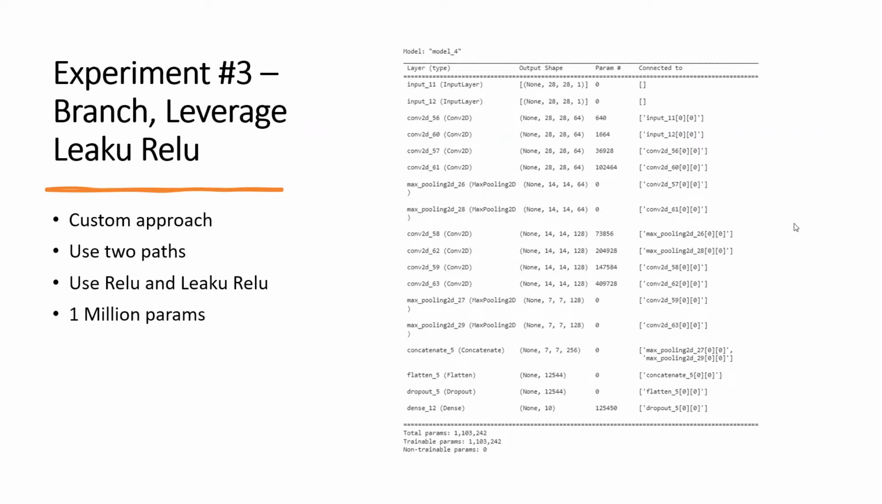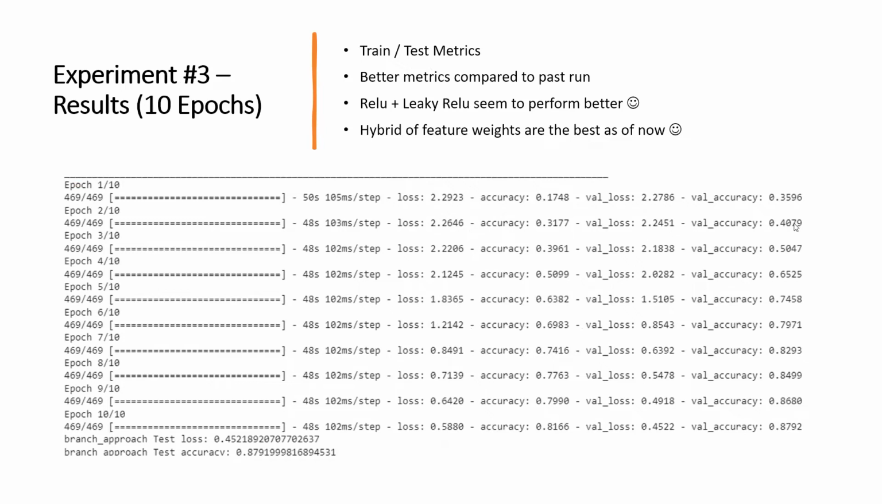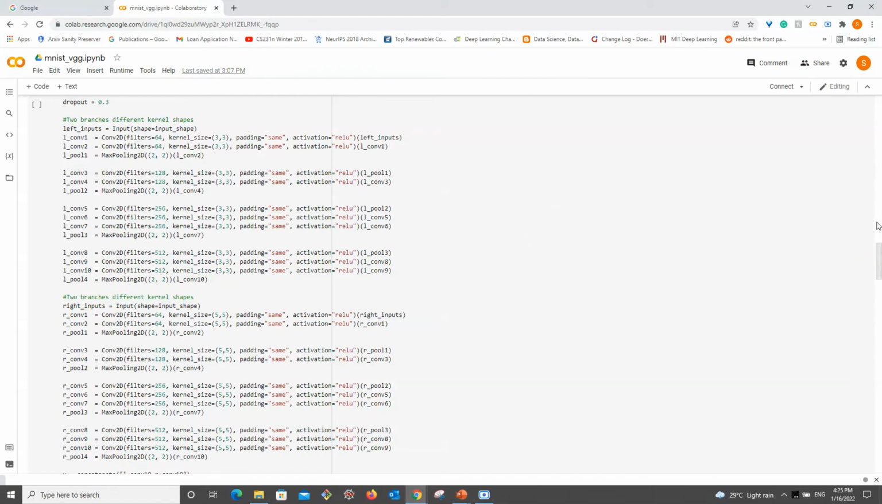But then I wanted to have a balance, with a few layers similar to VGG, and then leverage different activation functions, ReLU and leaky ReLU. I tried to simplify it, and it brought the parameters down to 1 million. In this, with 10 epochs, I was able to get 0.87. So basically, how it looks is,